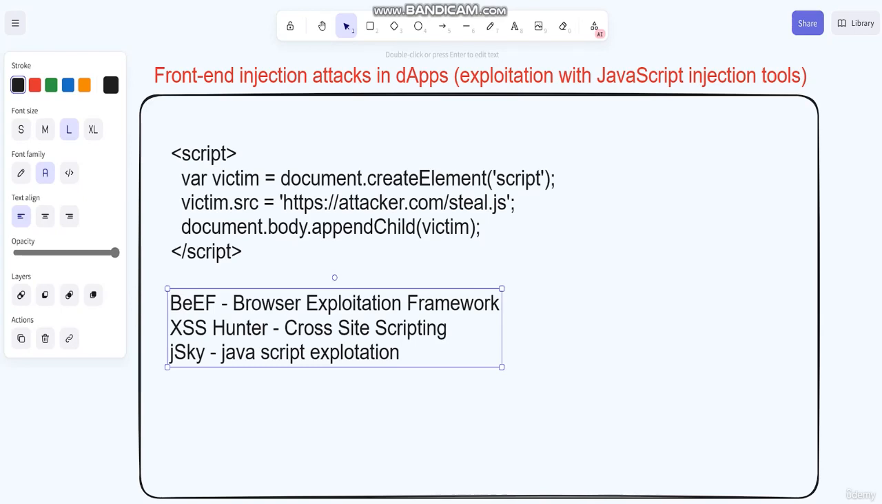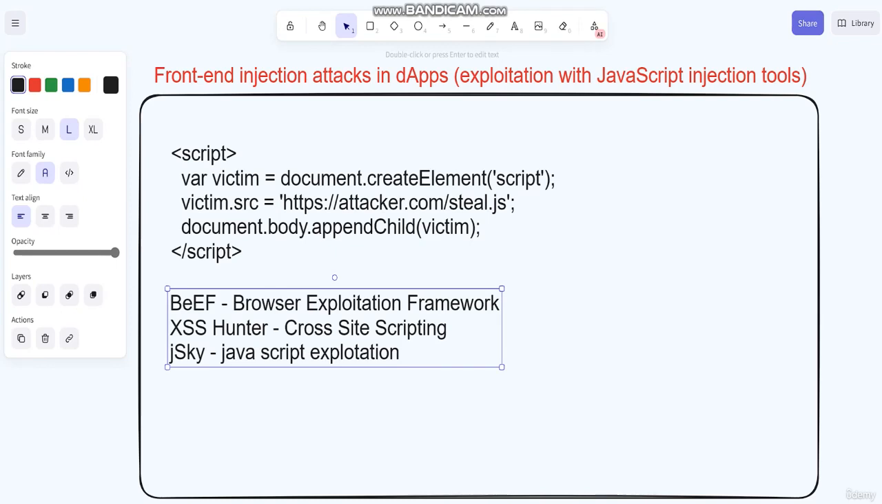To prevent front-end injection attacks, it is important to follow best practices for securing your web application. Let me tell you some ways to protect your application. First is sanitize your input. Always sanitize user input to prevent attackers from injecting malicious code. And second is CSP, that is, use a content security policy.